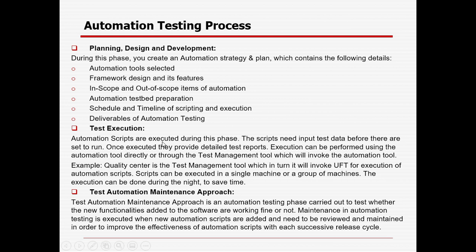Automation scripts are executed during this phase. These scripts need an input test data sheet before they are set to run. Once executed, they provide a detailed test report. Execution can be performed using the automation tool directly or through the test management tools, which will invoke the automation tool. Sometimes we are not running from the automation tool.